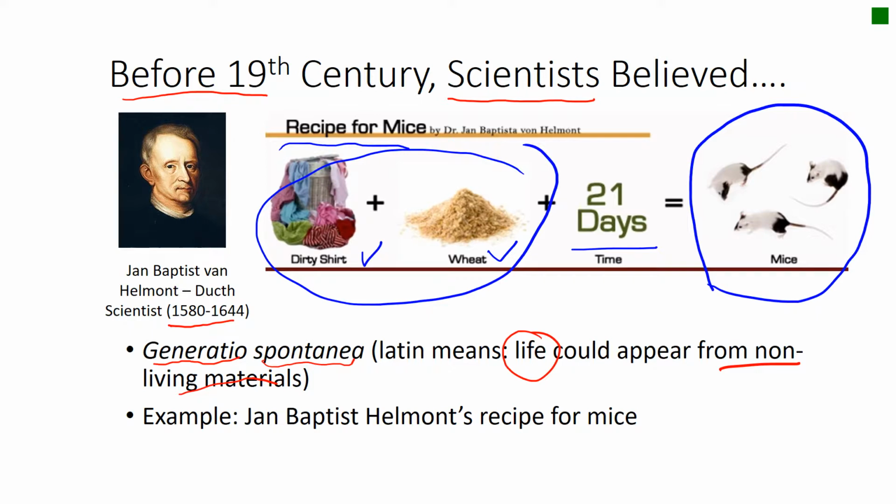What is wrong with this, according to today's scientific method? I'll leave it to you to think about, and we will discuss it when we come back. Listen again. Back then, this experiment was accepted as the evidence for the generatio spontanea. But again, what is wrong with this experiment according to today's scientific method? That's for our discussion in the class.